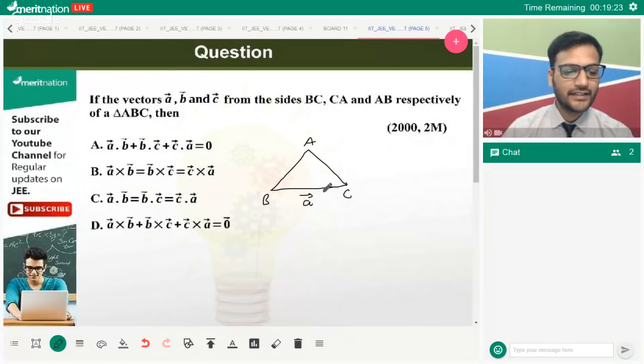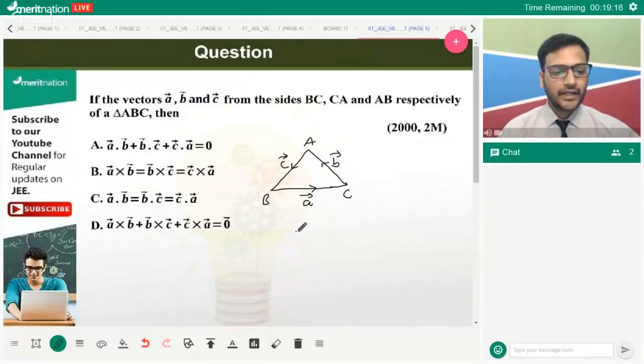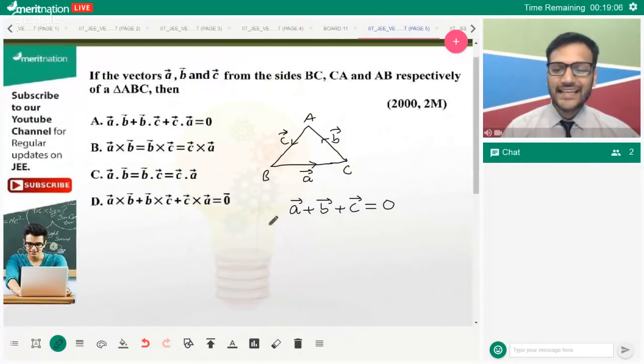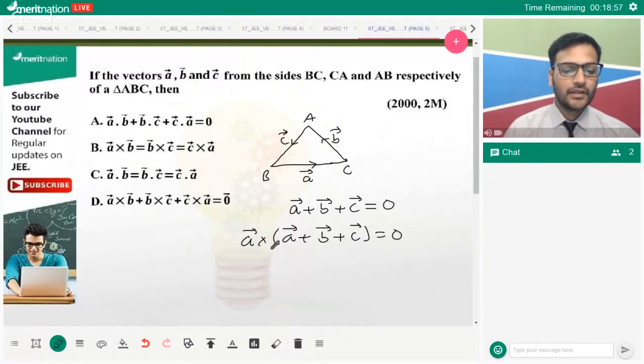So this is vector A, this is vector B, this is vector C. Now I hope all of us can realize that vector A plus vector B plus vector C must be equal to 0. If I take the cross product with A, vector A cross vector A will be 0 because both are parallel.